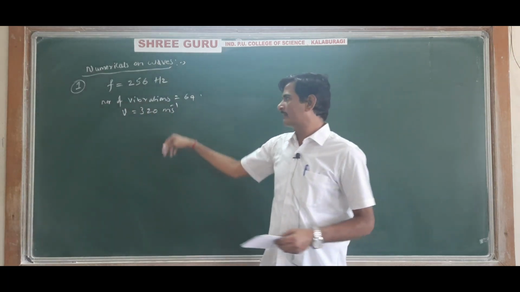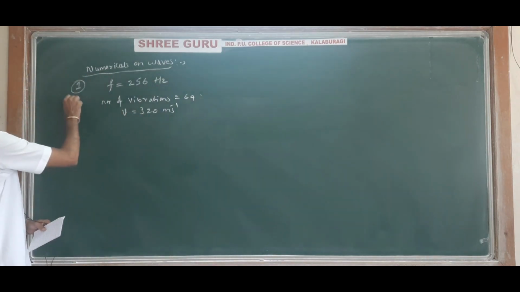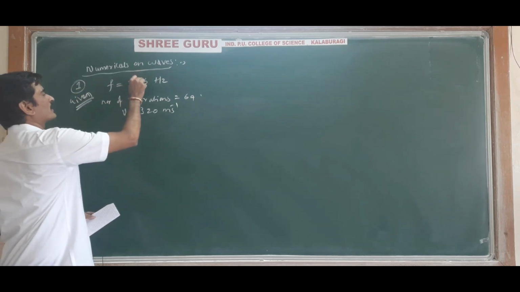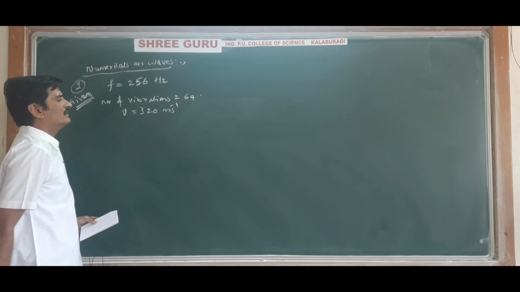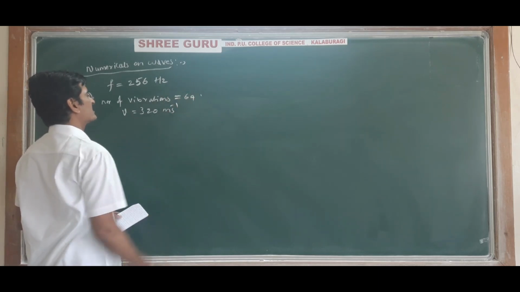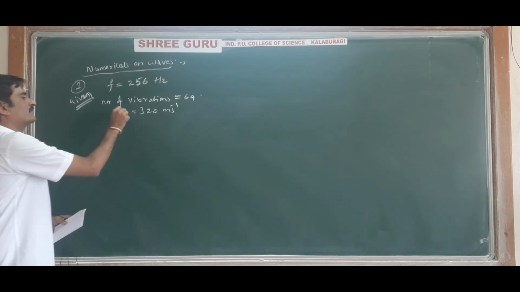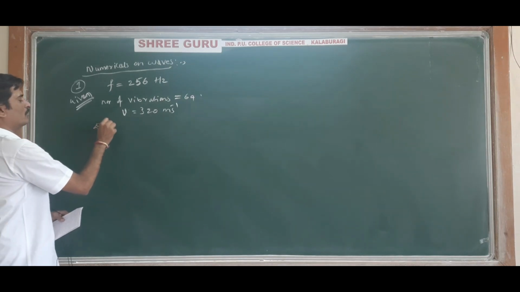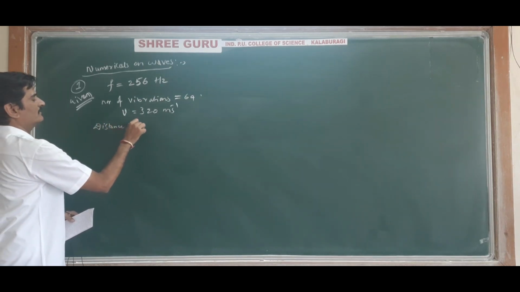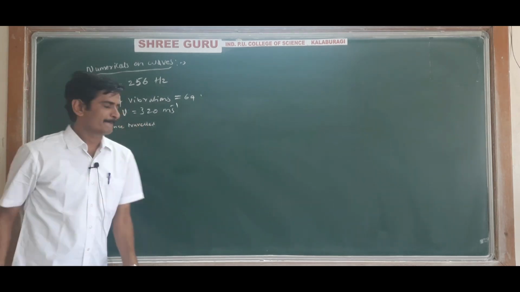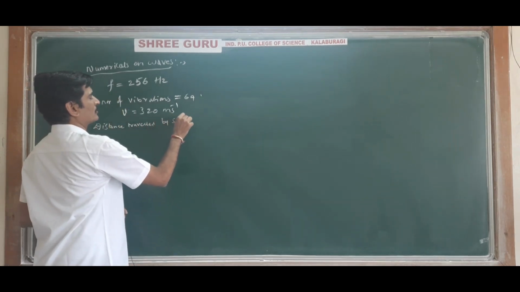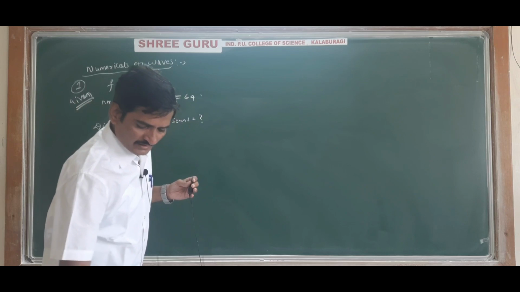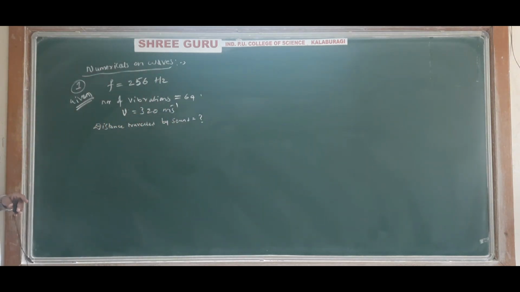So these all are the given things. Frequency of a tuning fork is given. A tuning fork is there and the frequency of the tuning fork is 256 Hz and it makes 64 vibrations, and velocity of sound in air is 320 meter per second. Then what is the distance travelled by sound? They are asking how far does the sound travel in air, so distance travelled by sound in air.